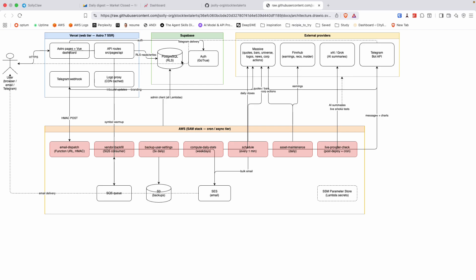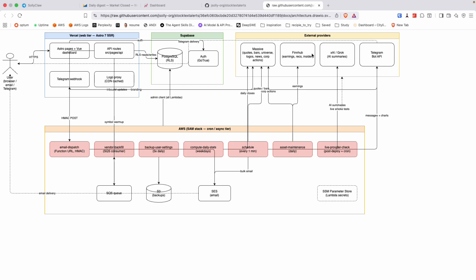I'm tracking my users, which are just 2 users, in Supabase using Postgres. You could do this just on a local Postgres, SQLite, whatever you want to do. It's a relational database for storing users and their notification preferences. I'm using Vercel purely for the hosting. There are some API routes, but I'm using the free tier of Vercel, so nothing fancy on the Vercel side, just mainly for hosting.